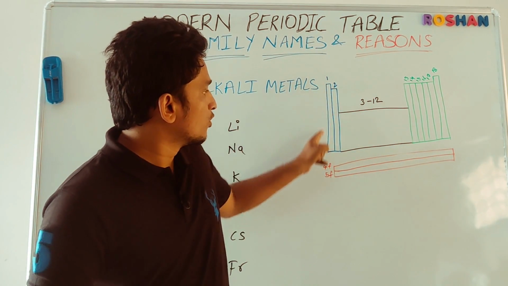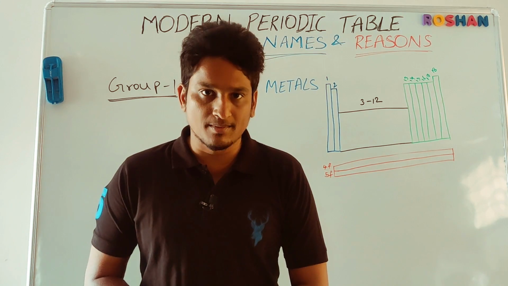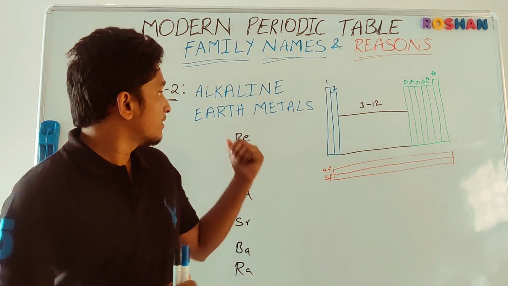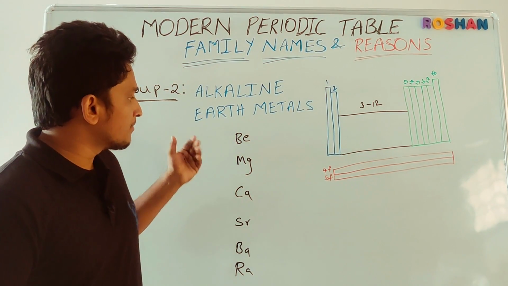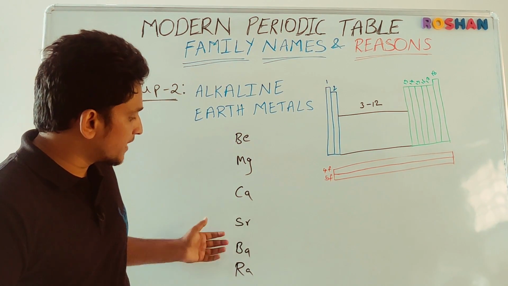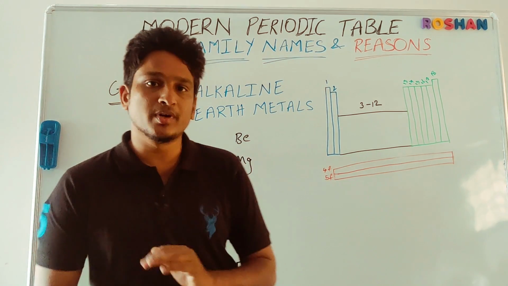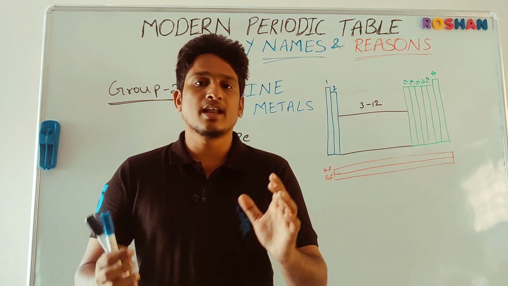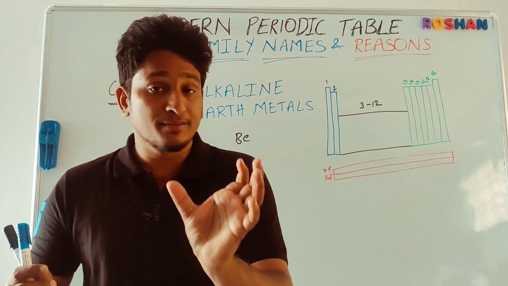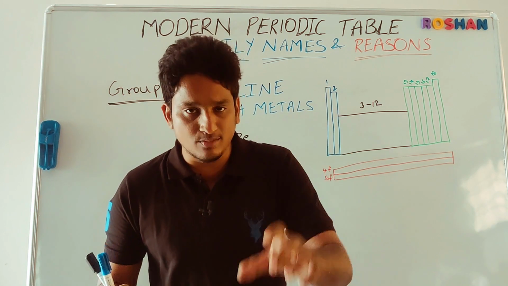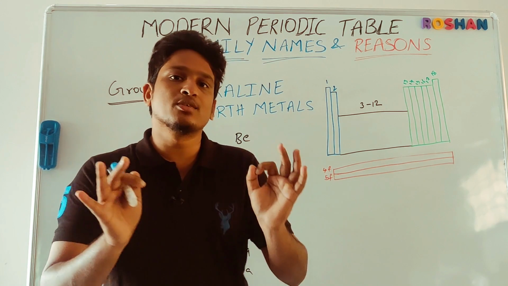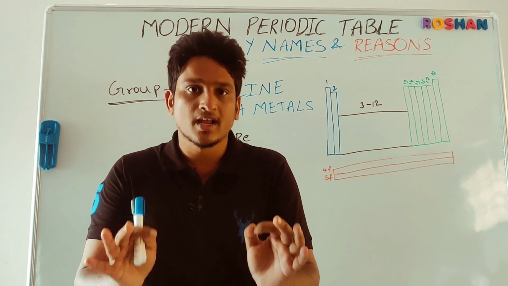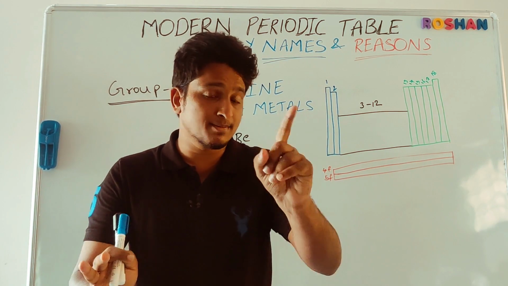They belong to group 1 in the periodic table. Group number 2 elements are called alkaline earth metals, and the elements are beryllium, magnesium, calcium, strontium, barium and radium. They belong to group number 2 in the modern periodic table. Like we discussed, alkali refers to a base dissolved in water. Similarly, these group elements also dissolve in water and form the respective hydroxides, except beryllium.